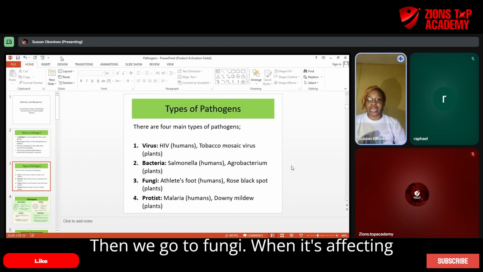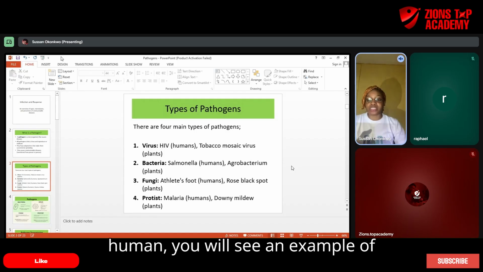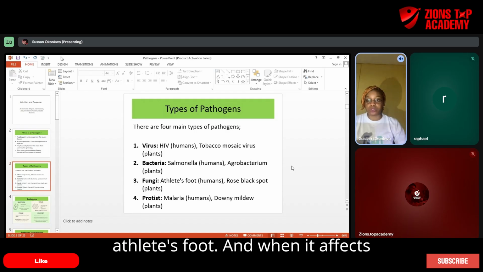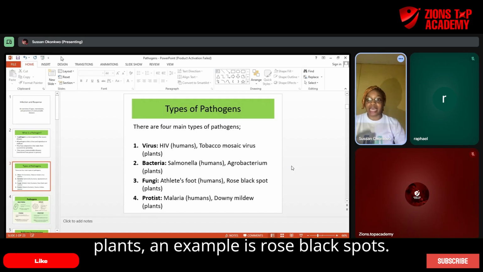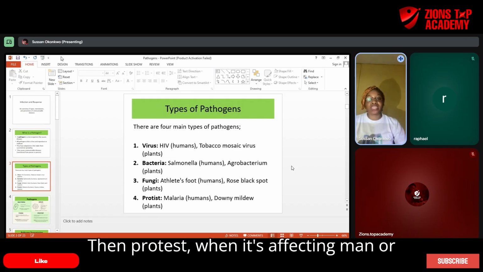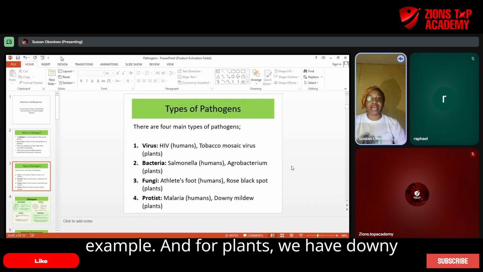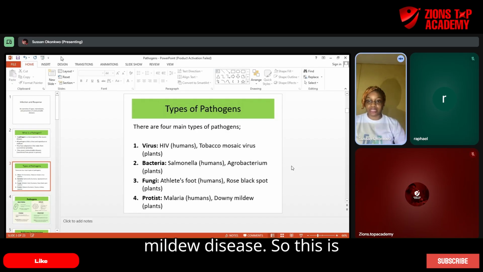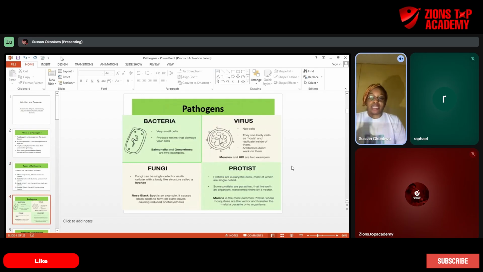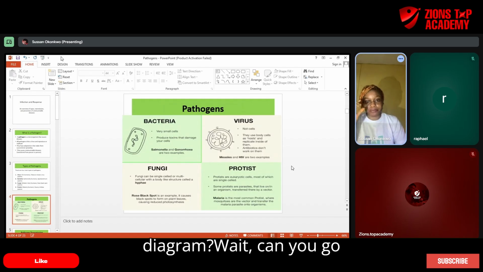Then we go to fungi. When it's affecting humans, an example is athlete's foot. And when it affects plants, an example is rose black spots. Then protists, when affecting humans, is malaria. That's an example. And for plants, we have downy mildew disease. So this is a clear picture. Can you see this diagram?